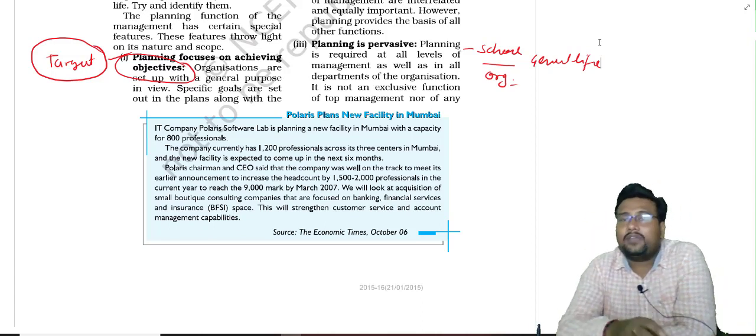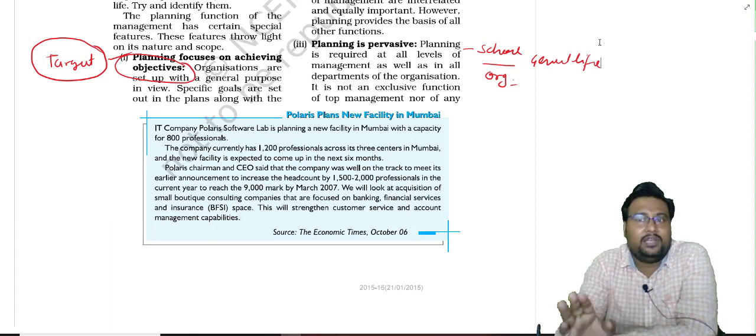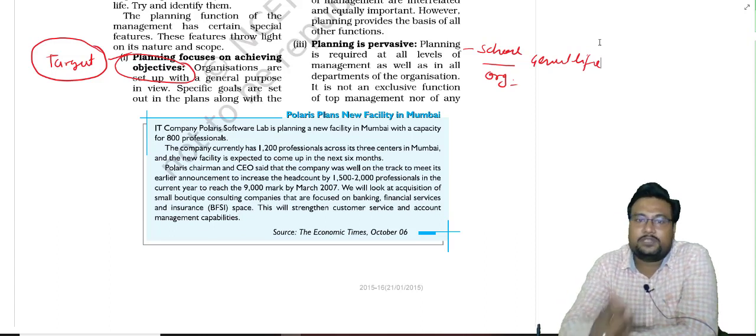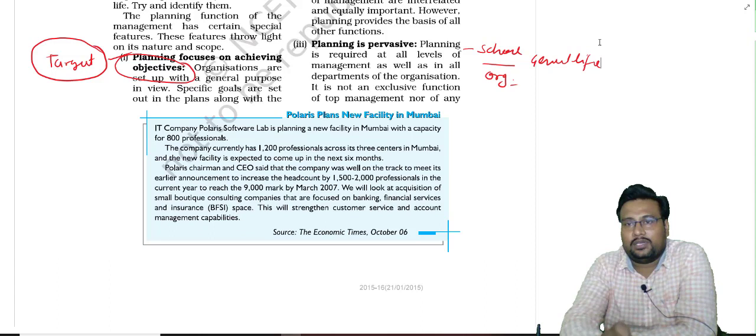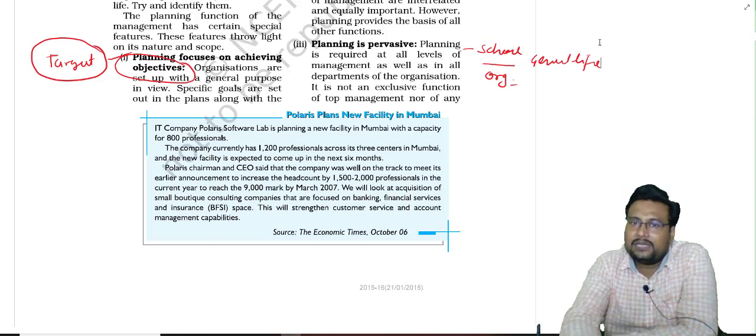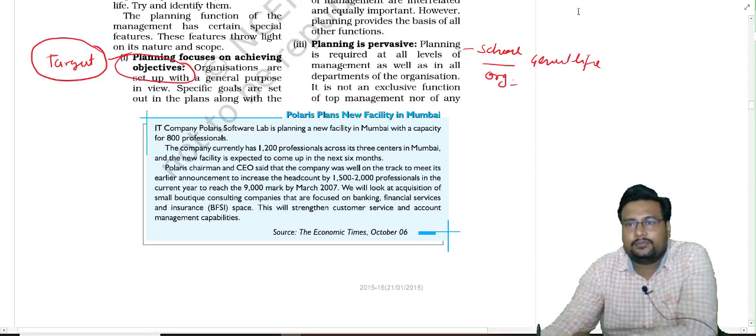So planning is something which is present at every level. It is not something which is present at top level only. It is present at top level, it is present at middle level, and it is present at lower level also.